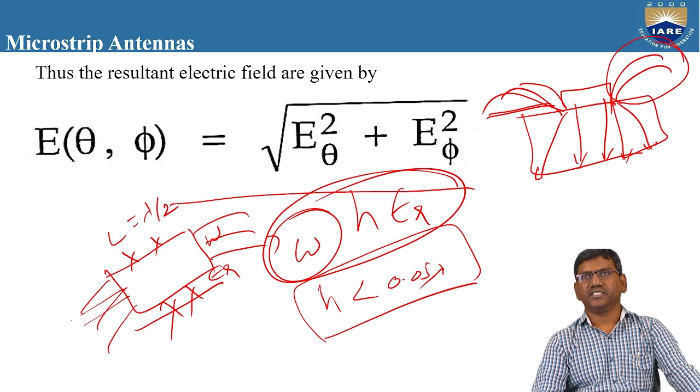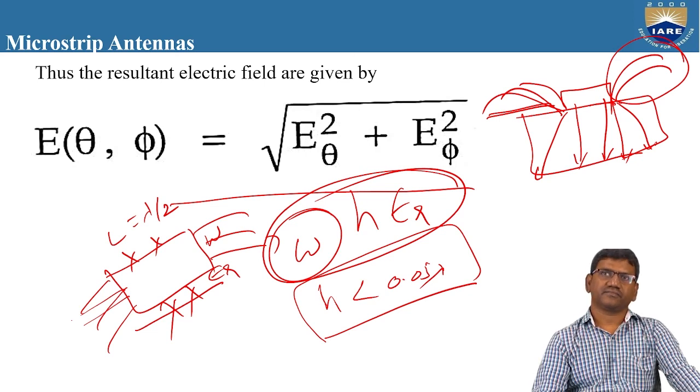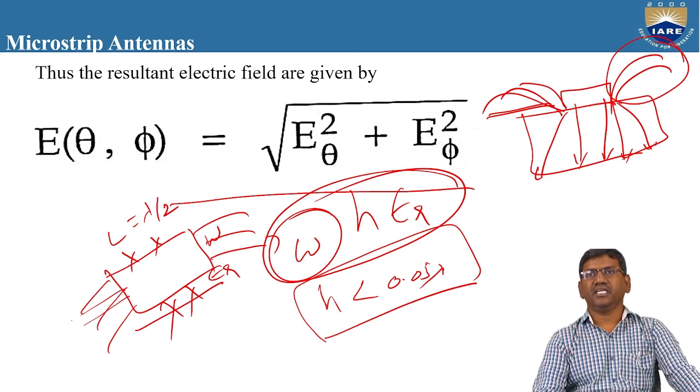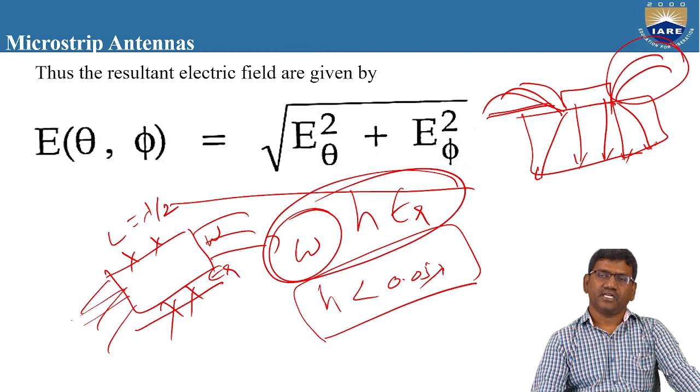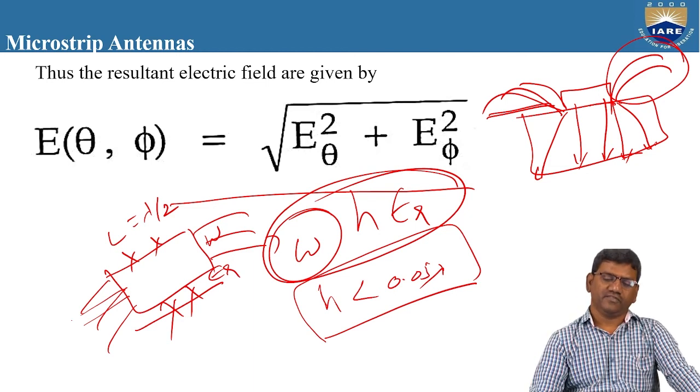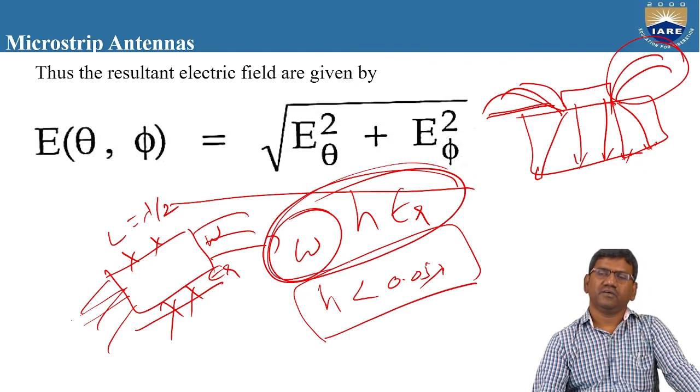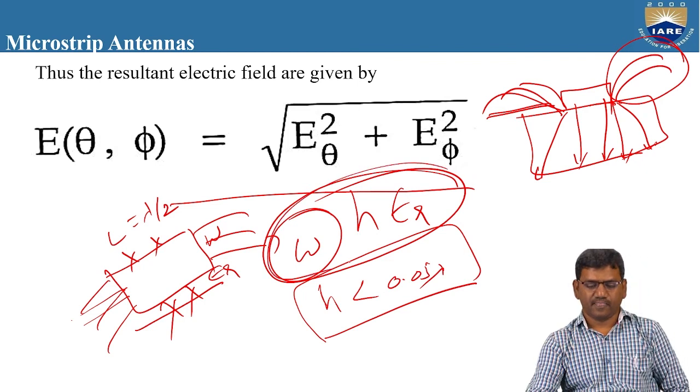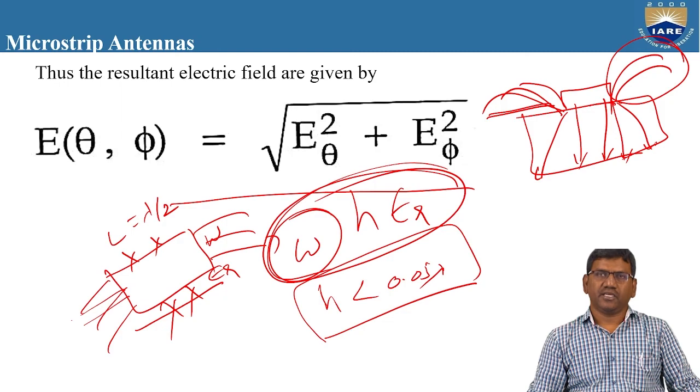So we need to design a patch antenna in such a way that the antenna size is very small and the radiation efficiency is high. According to these two requirements, we need to modify the values of W, H and epsilon r. So this is about the microstrip antenna.